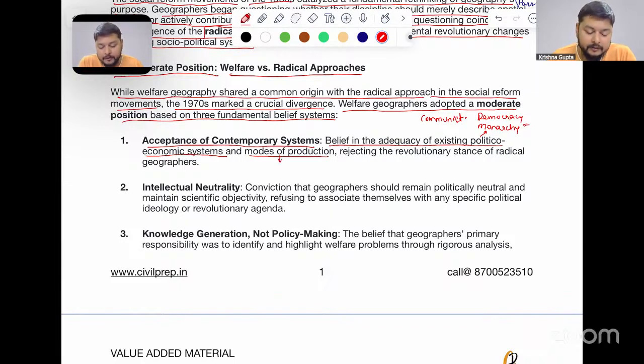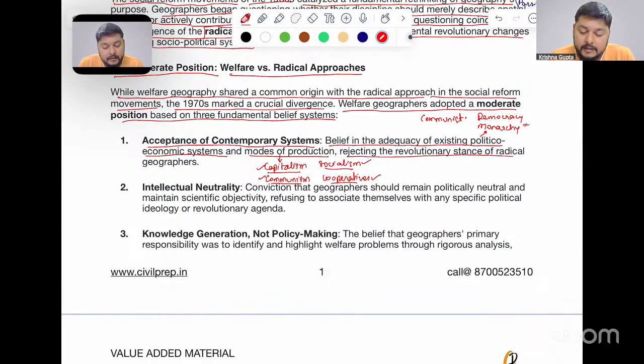Then modes of production like capitalism, communism, socialism, cooperatives. These are modes of production which are prevalent in society, so these things can coexist. For example, in India only we have a capitalist system, a socialist system, and a cooperative system, and in certain regions we have the communist system also, which are prevalent here.